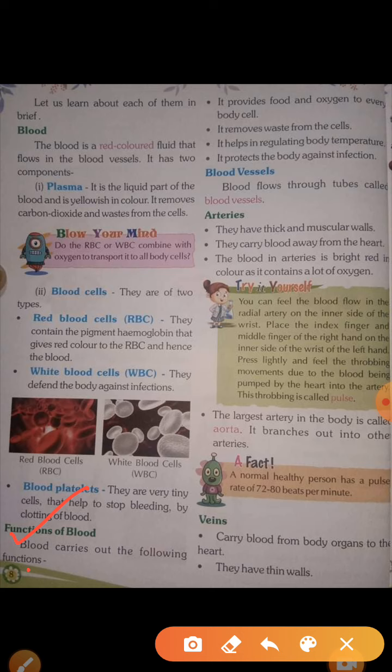Function of blood. Number first, it provides food and oxygen to every body cell. When blood flows, it transports oxygen in our body and provides us food. Next, it removes waste from the body cells.